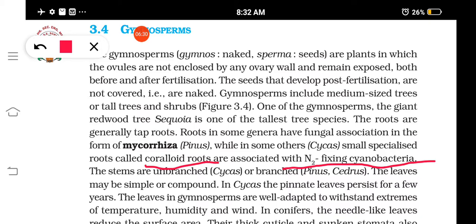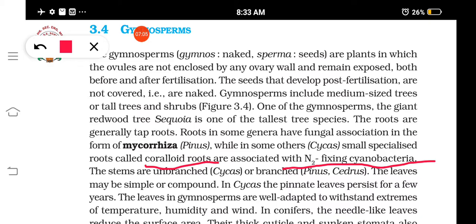gymnosperms. Okay, and the leaves, if you see, it will be simple. It can be, okay, in different species it is different. Simple means what? Only one leaf. Or compound means many leaflets will be there. Have you seen the leaflets of curry leaf? Okay, how it is in one stalk or a common rachis, you can see many leaflets, isn't it? So, or have you seen the, so this is what? Compound leaf.